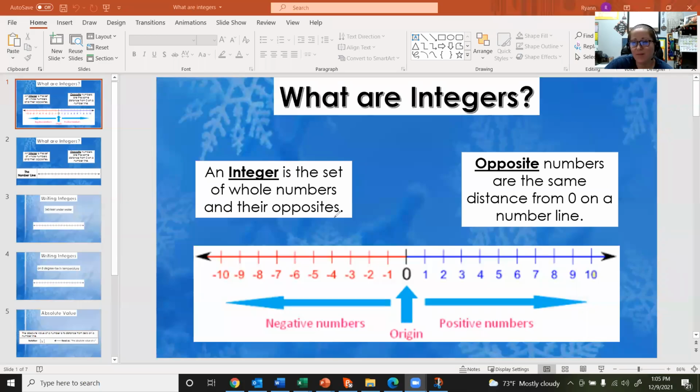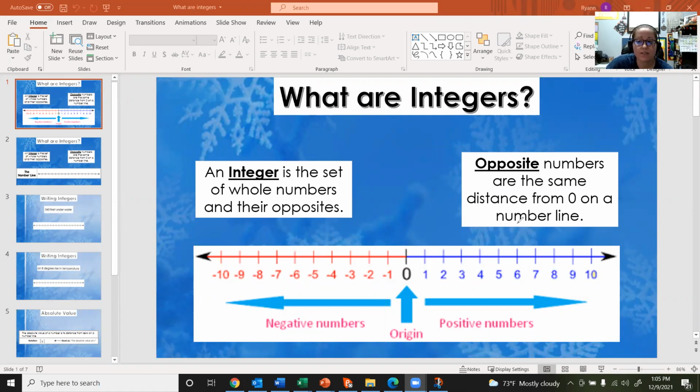Hello and welcome. We are going to look at integers today, and we're going to define what exactly integers are. Then we're going to go a little bit further and look at opposite numbers, writing integers, and looking at absolute values of numbers. An integer, if we look at the definition, is the set of whole numbers and their opposites.